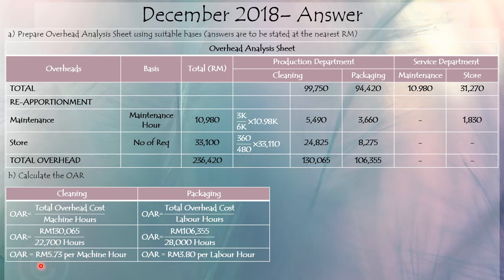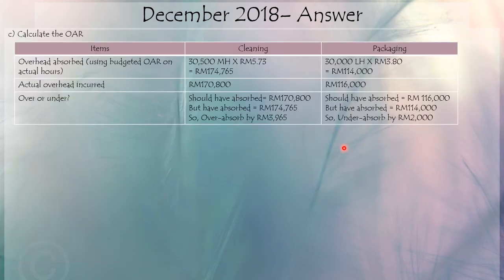You can see that the OAR for cleaning is RM5.73 per machine hour, and the OAR for packaging is RM3.80 per labor hour. And then the question asks you to identify whether the OAR we have calculated has been over or under absorbed.